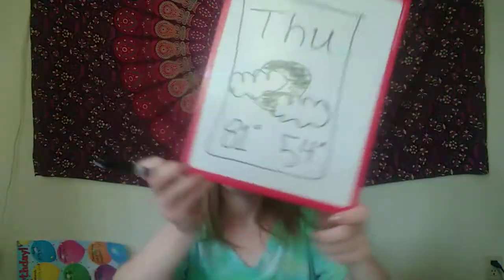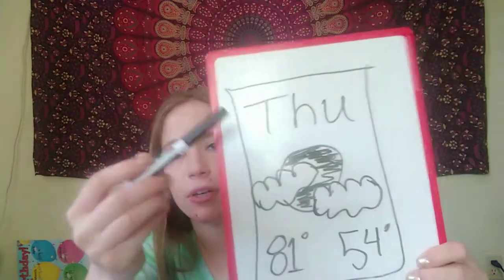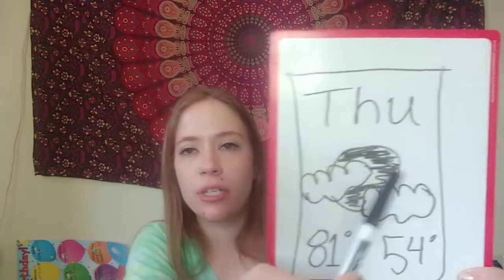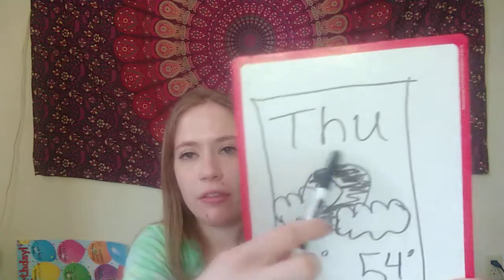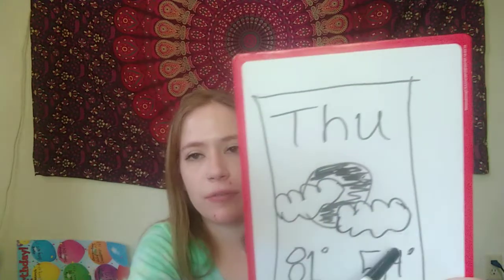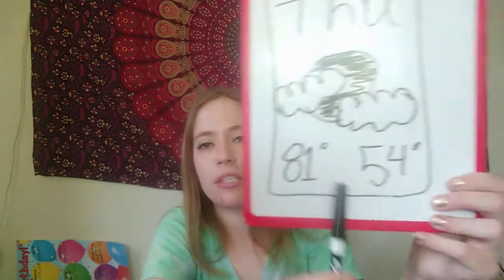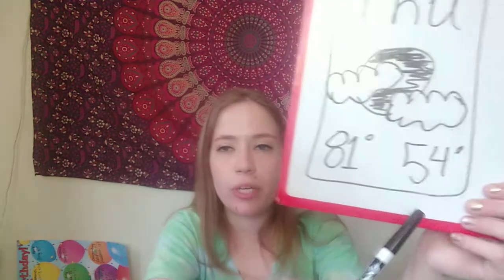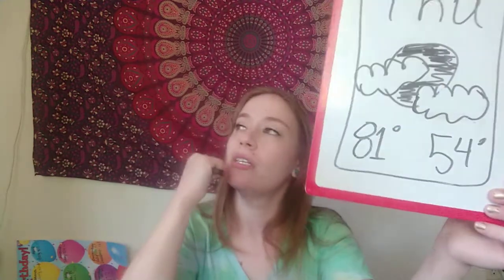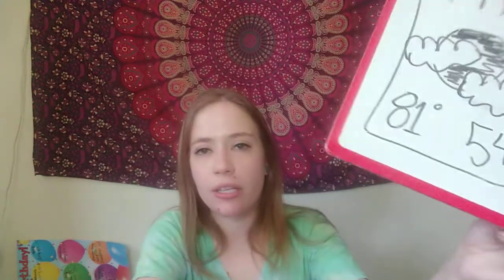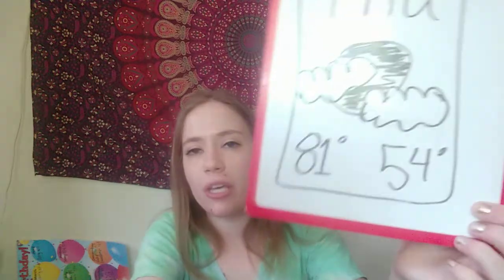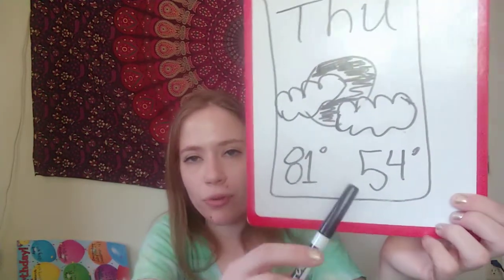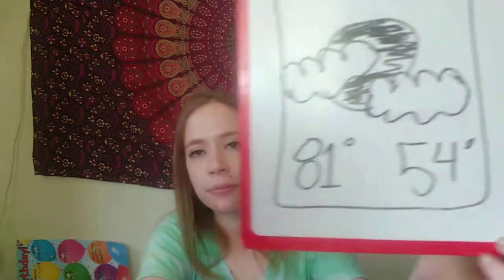So when you have your blue box around Thursday, so imagine this is a blue box, then we have THU, short for Thursday, the type of weather we're going to have today. And then one of these is going to be our highest temperature, and the other one will be our lowest temperature. So my question to you is, what temperature will be our highest temperature of the day? Will it be 81 degrees or 54 degrees?